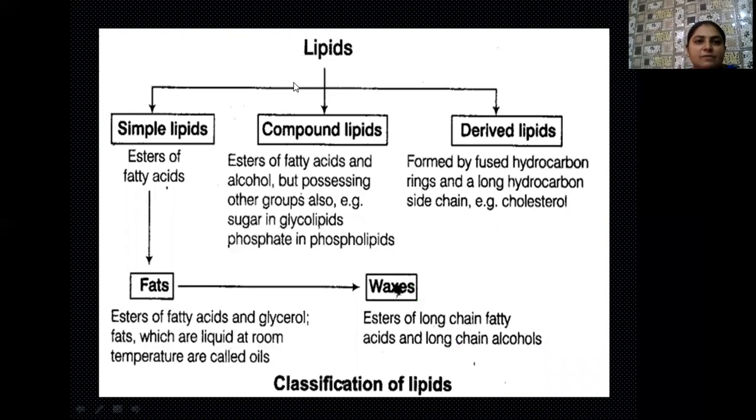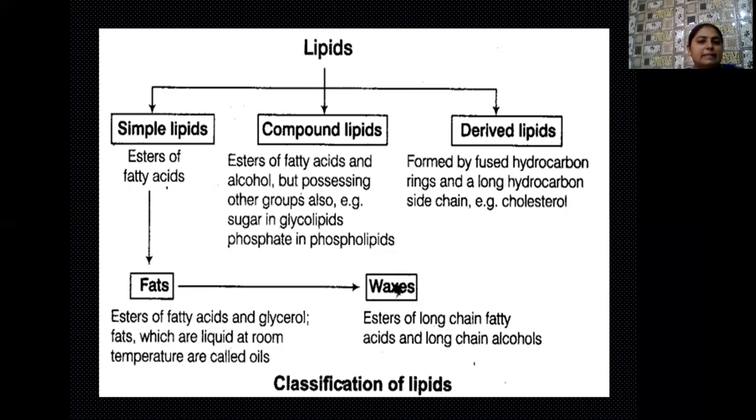Okay, student, the flow chart of classification of lipids is visible to you. So the students, lipids are divided into three categories. These may be the simple lipids, compound lipids, and the derived lipids. What are simple lipids? These simple lipids are actually the esters of the fatty acids. If we want to define fats, then these fats are actually the esters of fatty acids and glycerols. And sometimes instead of using the term fats, we call them oils.